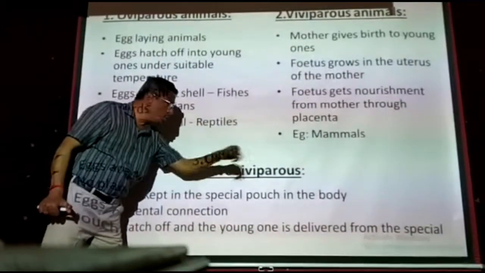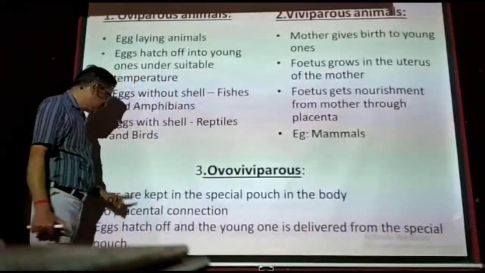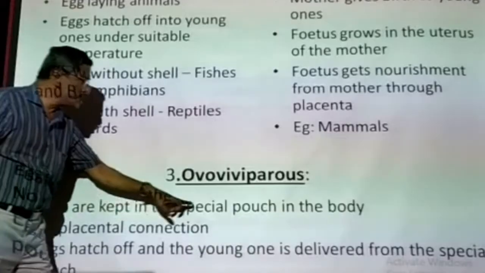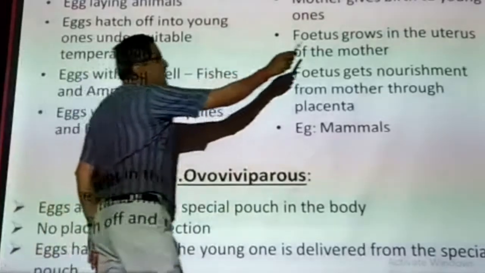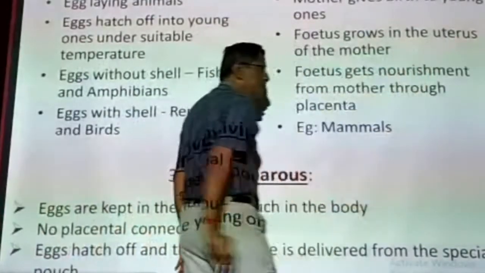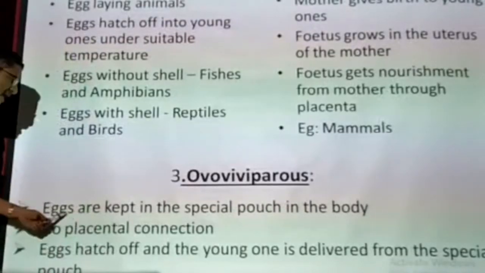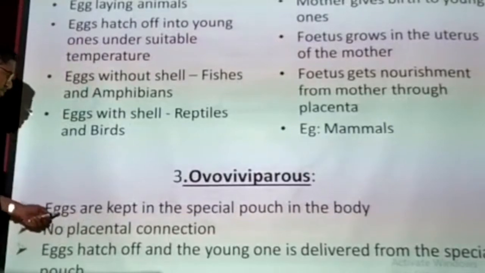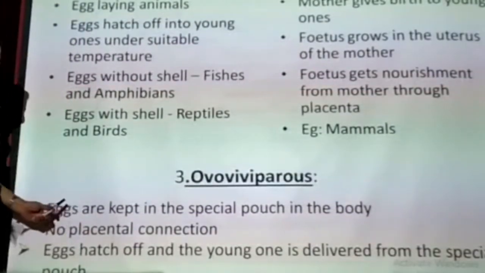Now we come to ovoviviparous, which is the combination of oviparous and viviparous. What are the characters? Eggs are kept in a special pouch in the body. They don't have a uterus, the special organ, but they have a special pouch or region where all the eggs are stored. Since the eggs are deposited in the special pouch, they come under oviparous, but they are not released out.